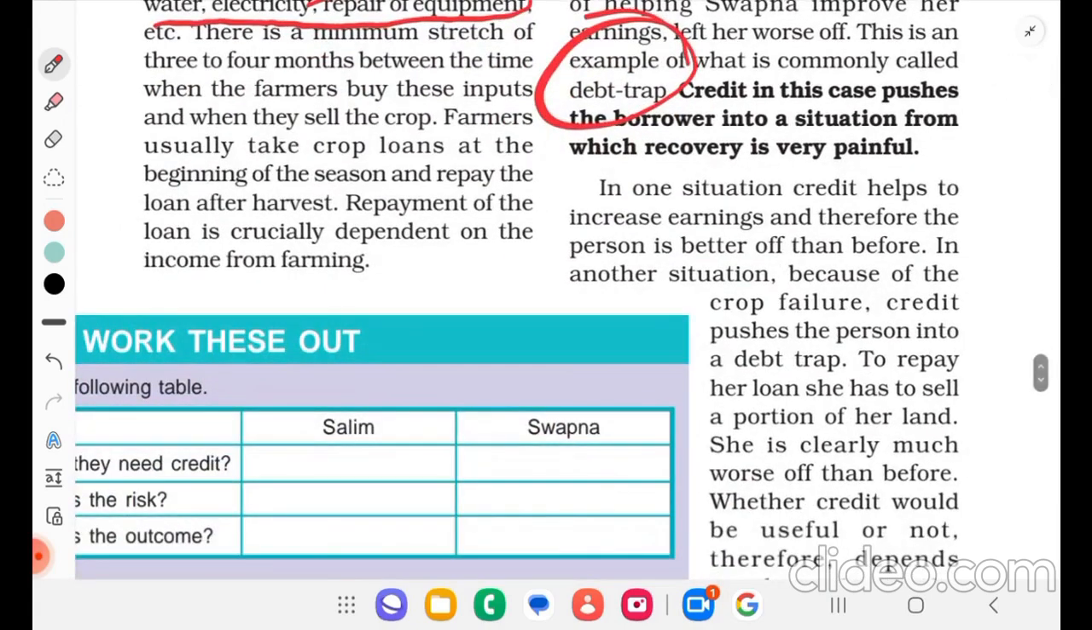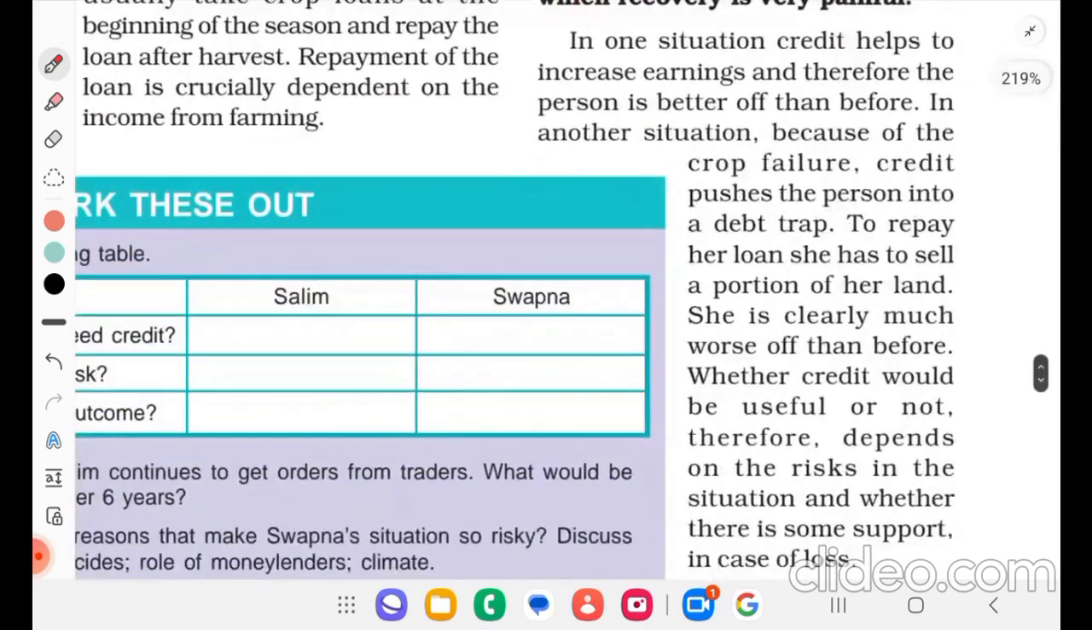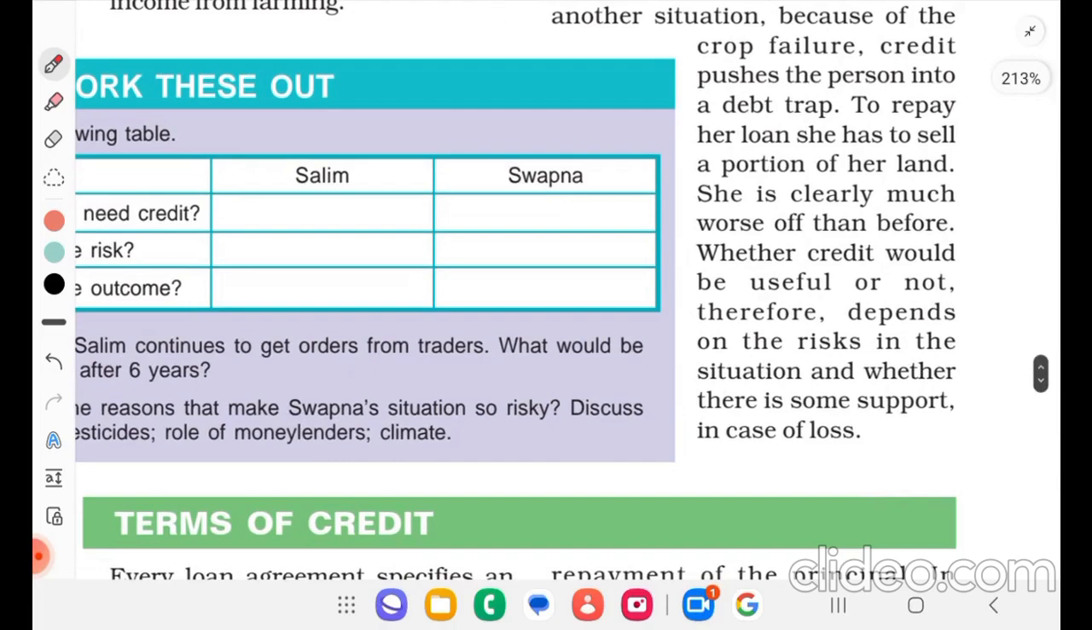In one situation, credit helps to increase earnings and therefore the person is better off than before. In the other situation, because of the crop failure, credit pushes the person into a debt trap. To repay her loan, she has to sell a portion of her land. She is clearly much worse off than before. Whether credit would be useful or not, therefore, depends on the risk in the situation and whether there is some support in case of loss.